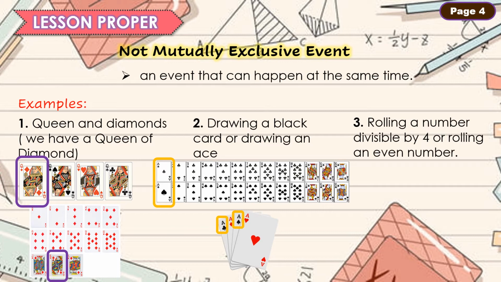For my third example, rolling a number divisible by 4. Sa rolling a die, ang number lang doon na divisible by 4 ay 4. Or rolling an even number, at ang mga even number doon ay 2, 4, and 6. Nag-roll tayo ng die. Nakuha mo kagad ay 4. Ang 4 ay na-satisfy niya ang divisible by 4 at ang even number. So again, for not mutually exclusive event, mayroon tayong 2 or more events na pwedeng mangyari at the same time.